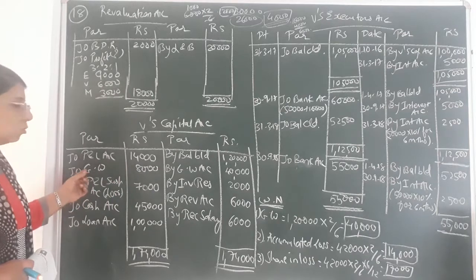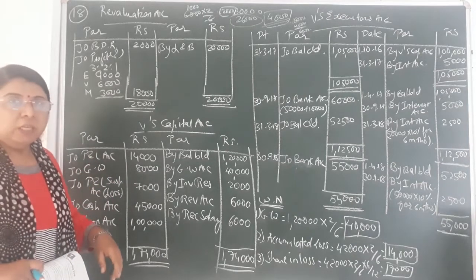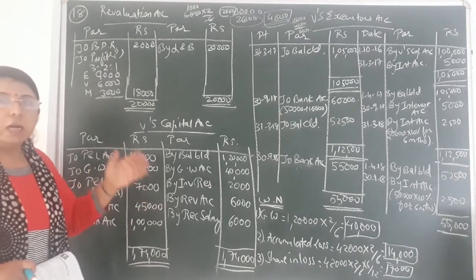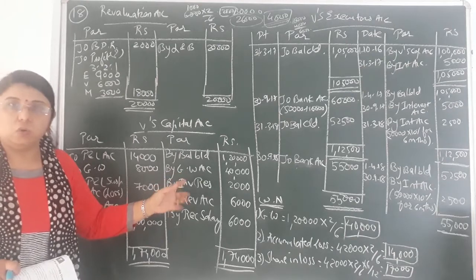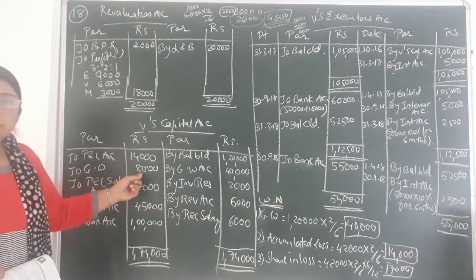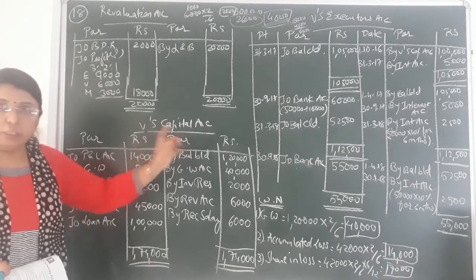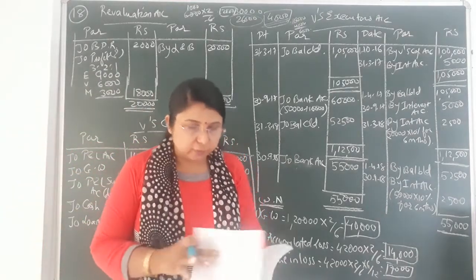So old goodwill is there. So always it will be debited on partner's capital account. And if there is a new goodwill, then whatever the retiring partner or the partner whose death has occurred gets, it will be on the credit side of his capital account. So over here it is old goodwill. So to goodwill account, that is rupees 8,000. That is the share of V. Now next one, after goodwill, land and building, that is 2 lakh.